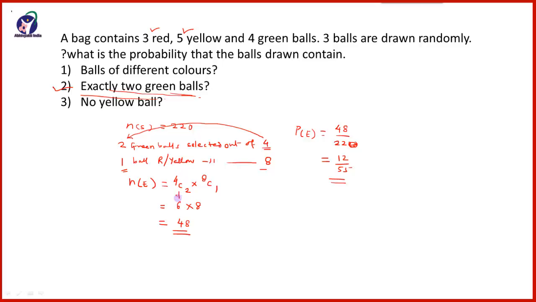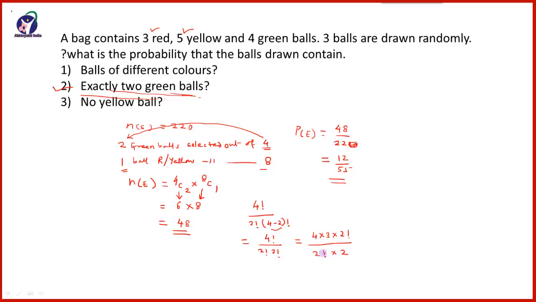Here how to write this, you learn from the combination part, that is 4C2, that is 4 factorial upon 2 factorial multiplied by 4 minus 2 factorial, so that is equal to 4 factorial upon 2 factorial into 2 factorial, which is equal to 4 factorial can be written as 4 into 3 into 2 factorial upon 2 factorial into this 2 factorial can be written as 2 into 1, that is 2.